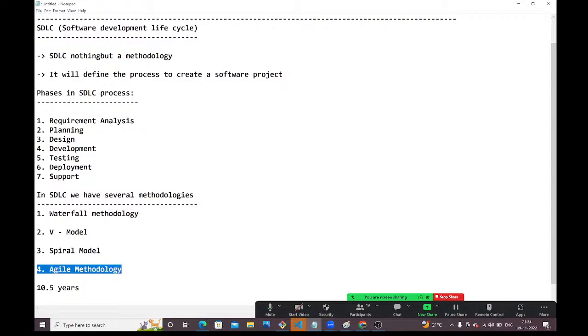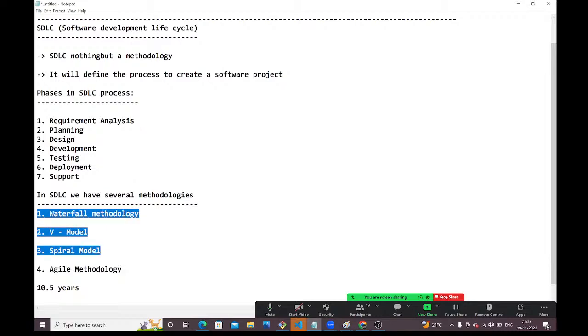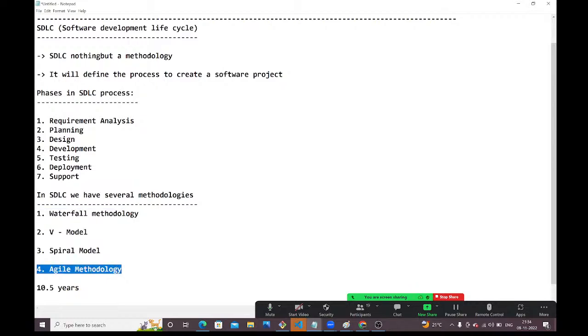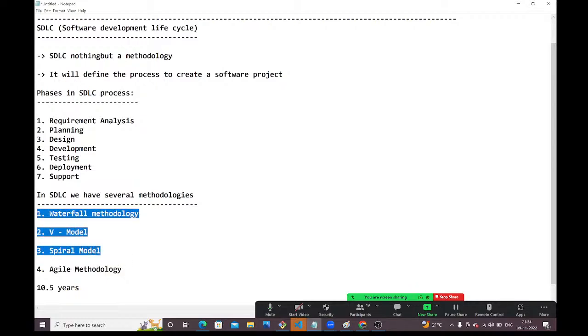So many advantages are there with this agile methodology. Compared with the problems we are facing in these other methodologies, with agile methodology we can overcome all those problems. We will discuss what problems we have with waterfall methodology, and when we can go for waterfall methodology. Is it clear, guys, up to here?